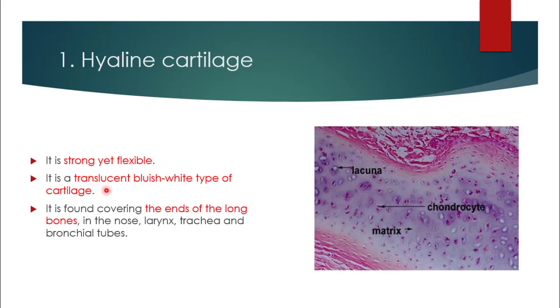It is a translucent bluish white type of cartilage. Here is a microscopic picture of hyaline cartilage, in which you can see lacuna, chondrocytes and matrix. It is found covering the ends of the long bones, in the nose, larynx, trachea and in the bronchial tubes.